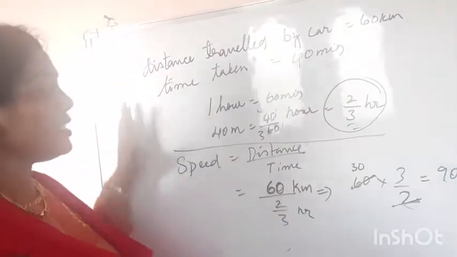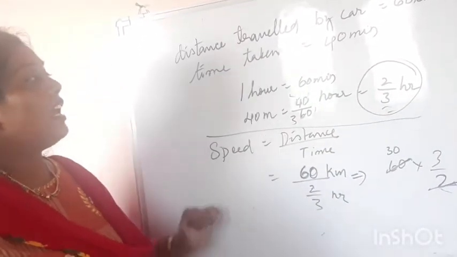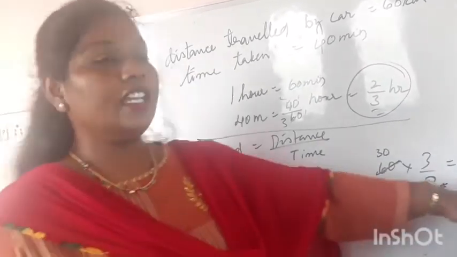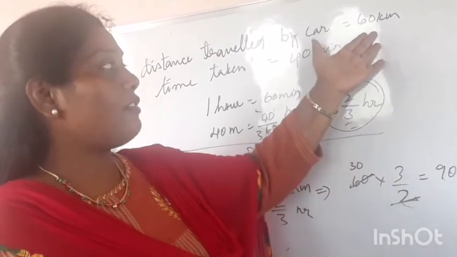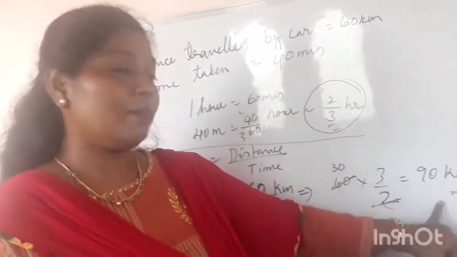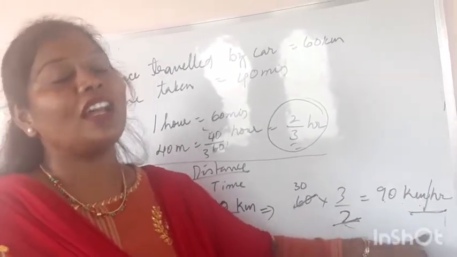So what is the distance traveled by the car which has a speed of 90 kilometers per hour? We travel 60 kilometers in 40 minutes of time at the speed of 90 kilometers per hour.